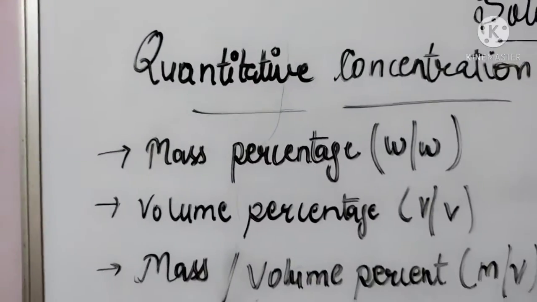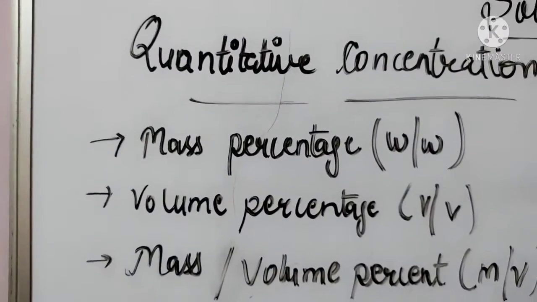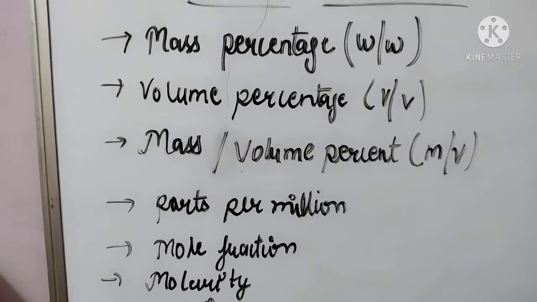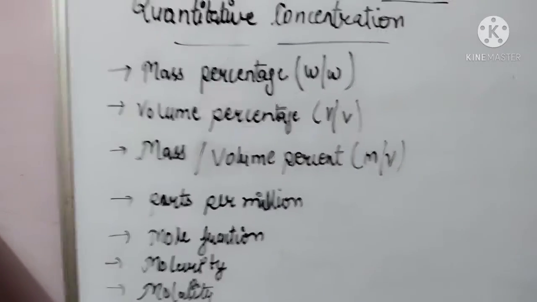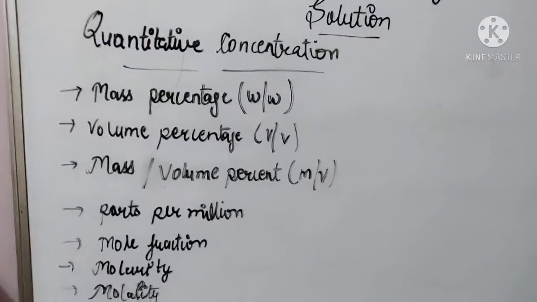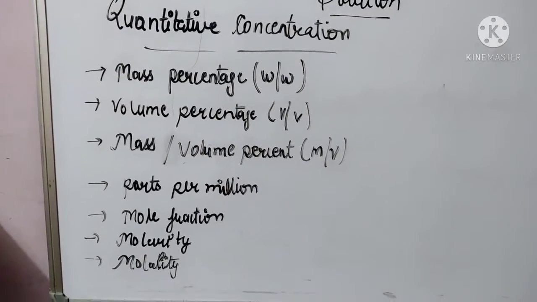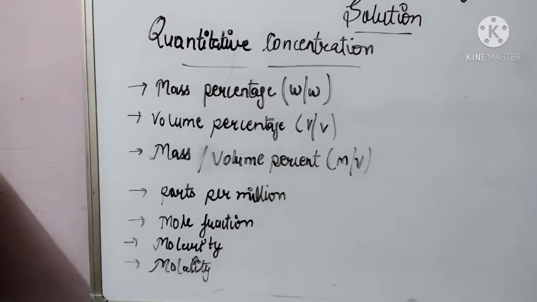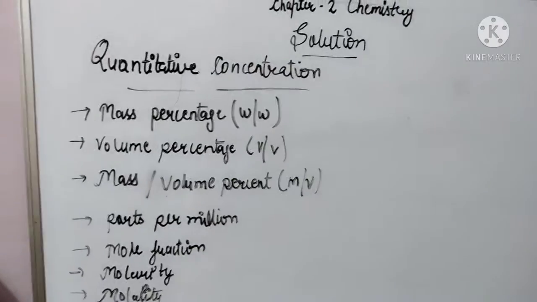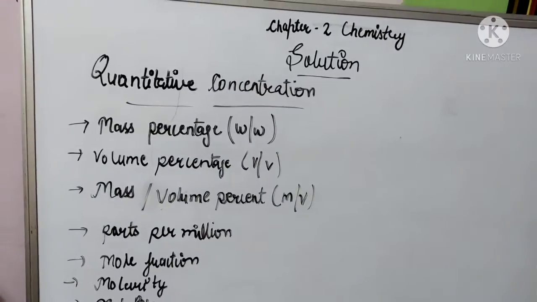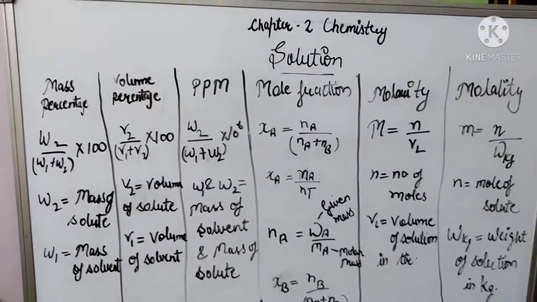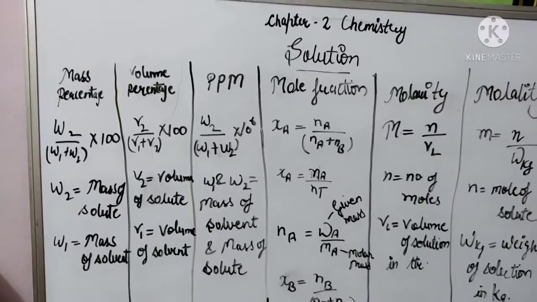There are mass percentage, volume percentage, mass volume percentage, parts per million, mole fraction, molarity and molality. These all seven are the quantitative concentrations, which is most important for this chapter. So let's discuss about it. So let's study it with a table. First, mass percentage.